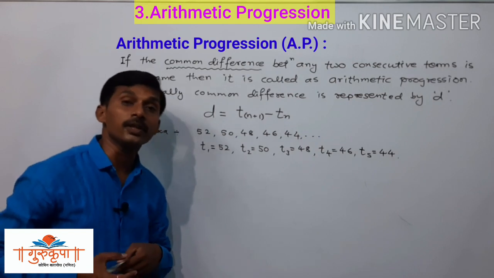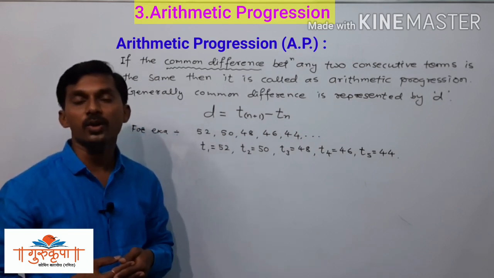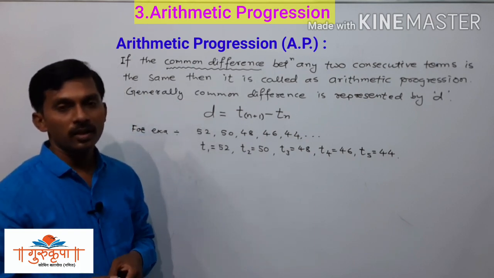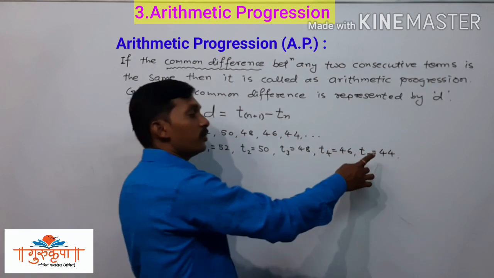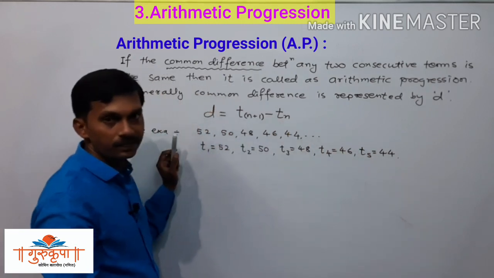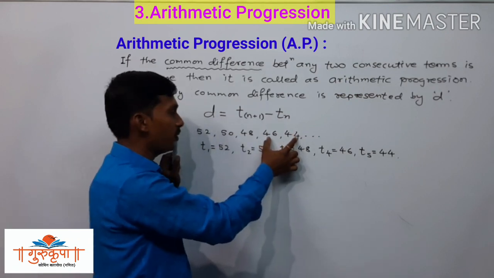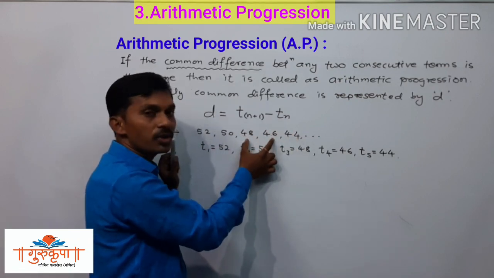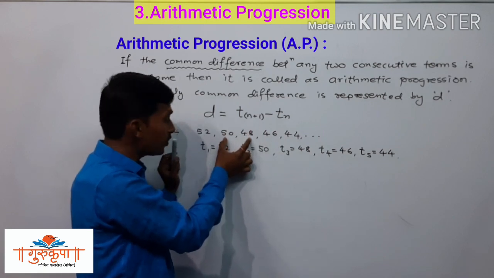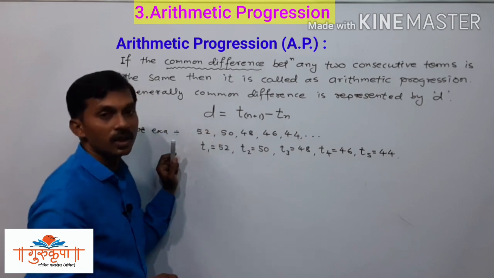Now we have to check whether the common difference between any two consecutive terms is the same or not, and it is too easy. Generally we will start from the last term, that is T5 minus T4. We will first find the difference between these two consecutive terms, then the next two, and so on.